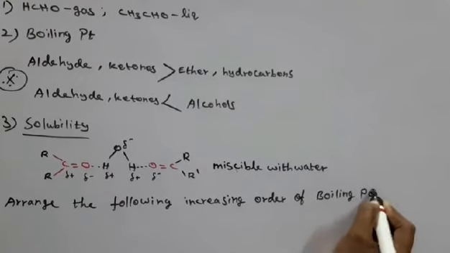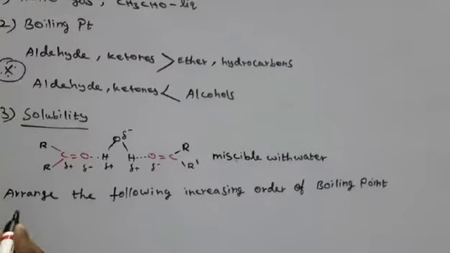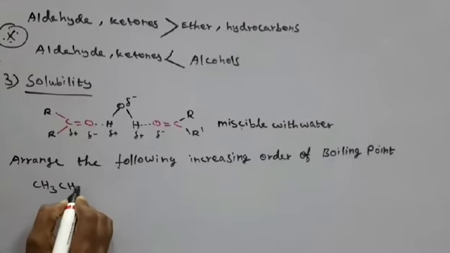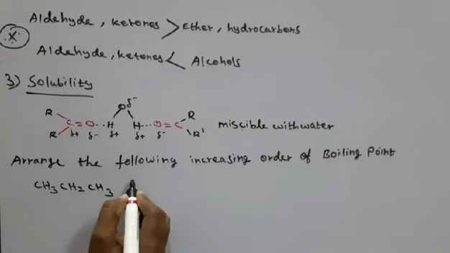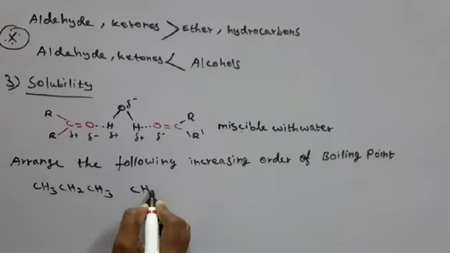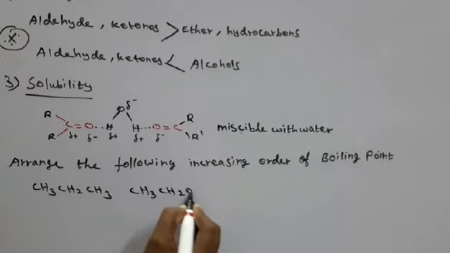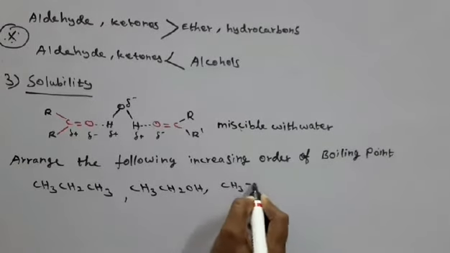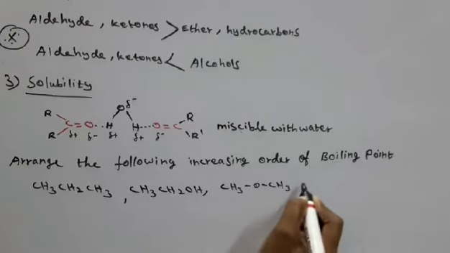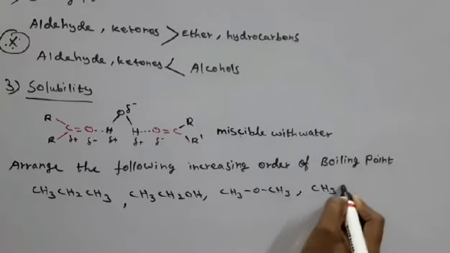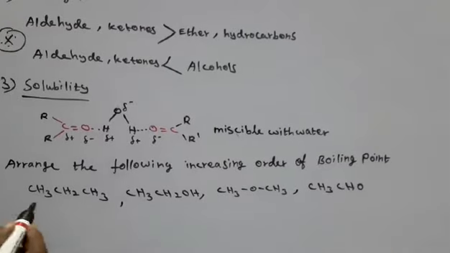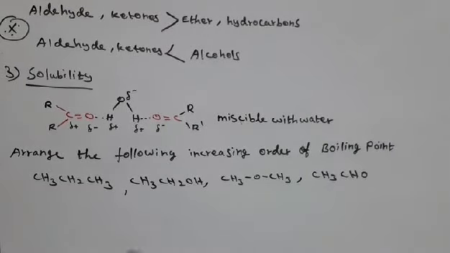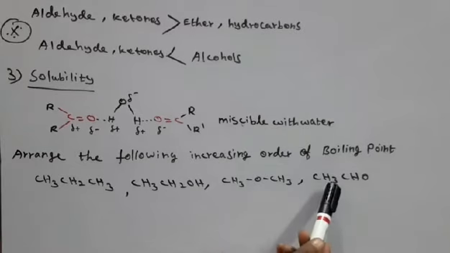Listen: the given compounds are CH3CH2CH3, CH3CH2OH, CH3OCH3 and CH3CHO. This is a hydrocarbon, this is an alcohol, and this is an ether and an aldehyde.